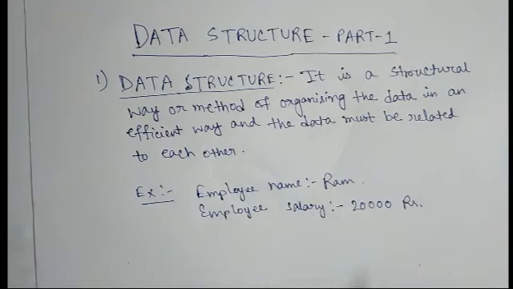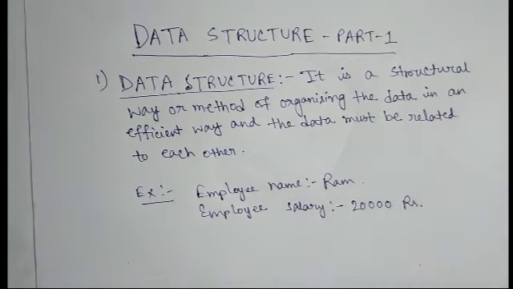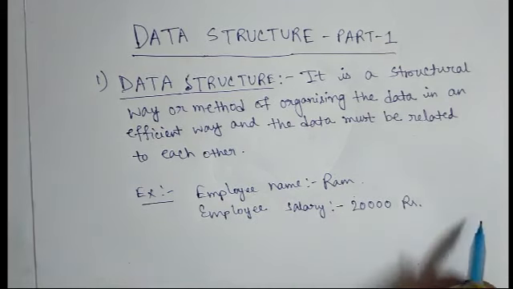Okay. Now what is information? It helps us to get an idea, or we understand any data properly from information. So we can say that from raw data we can make information. How? Let's consider this example. Employee name is Ram and employee salary is 20,000 rupees.